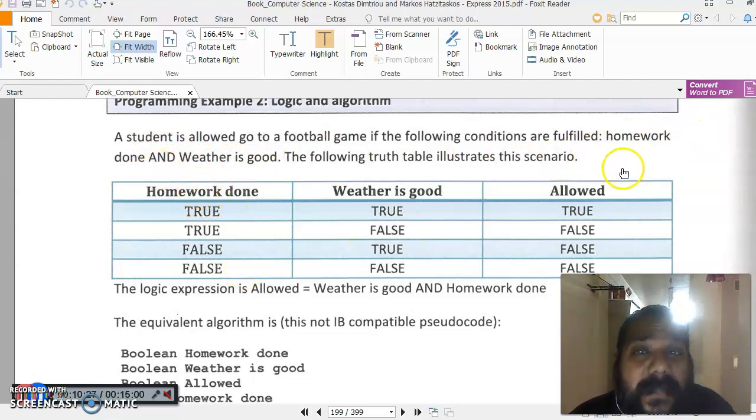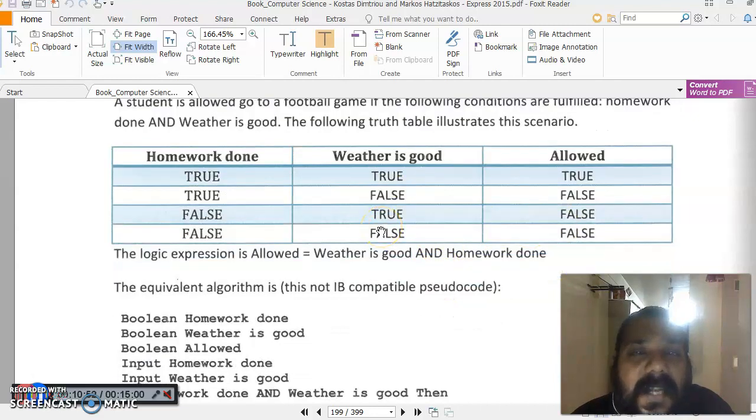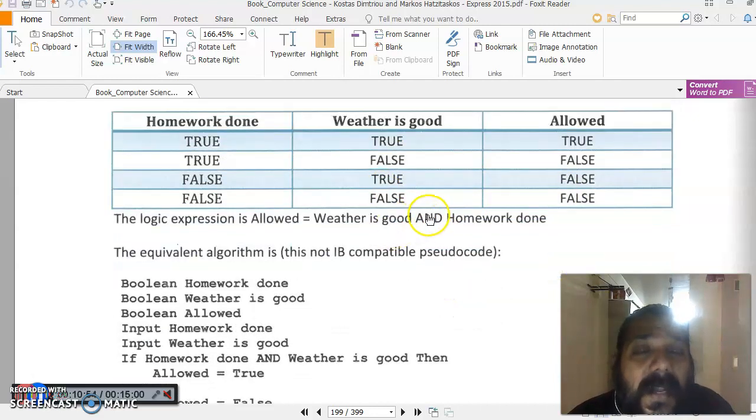Now we have made a table for homework done, weather is good, and condition is allowed. So let's say homework is done, weather is good, then the child can go. Second condition, homework is done but weather is not good, so he cannot go. If homework is not done but weather is good, then again he cannot go because homework is not done. If both conditions are false, like homework not done and weather also not good, then definitely that child can't go. Now it means it requires AND.